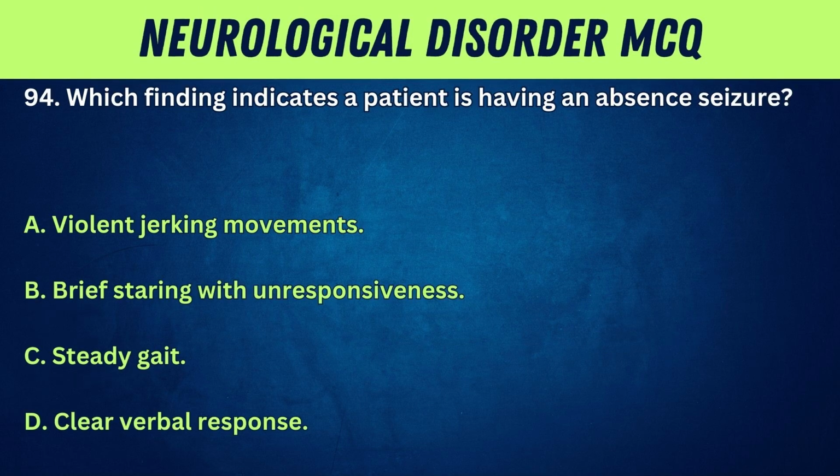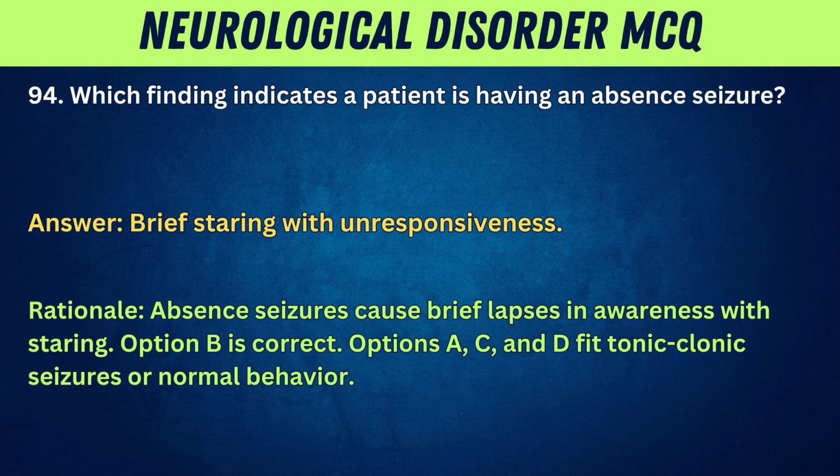94. Which finding indicates a patient is having an absence seizure? A. Violent jerking movements. B. Brief staring with unresponsiveness. C. Steady gait. D. Clear verbal response. Answer: brief staring with unresponsiveness. Rationale: absence seizures cause brief lapses in awareness with staring. Option B is correct. Options A, C, and D fit tonic-clonic seizures or normal behavior.